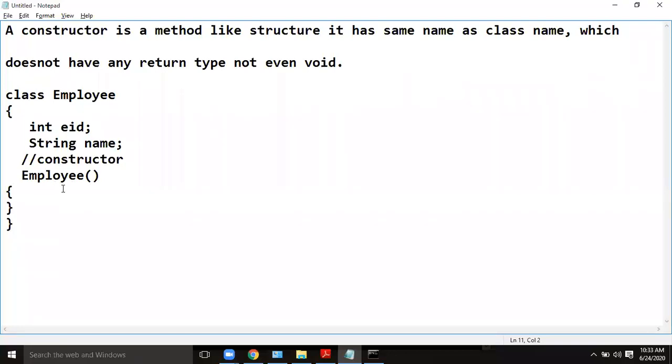If I want to initialize this, the values can be initialized inside this constructor, like this, for example, A, Y, Z. This is a default constructor. There are two types of constructors.